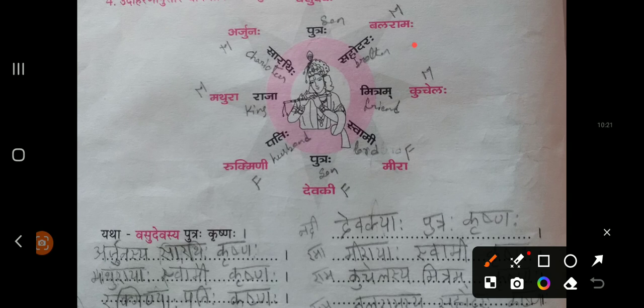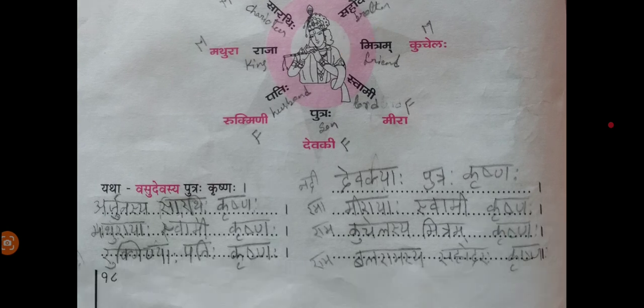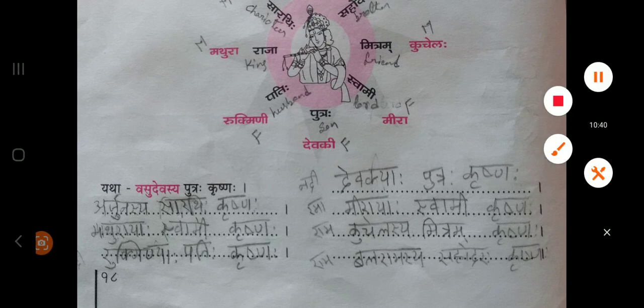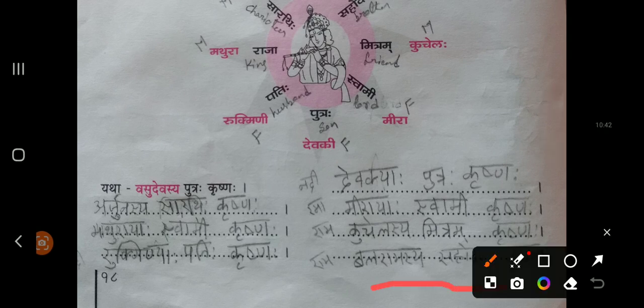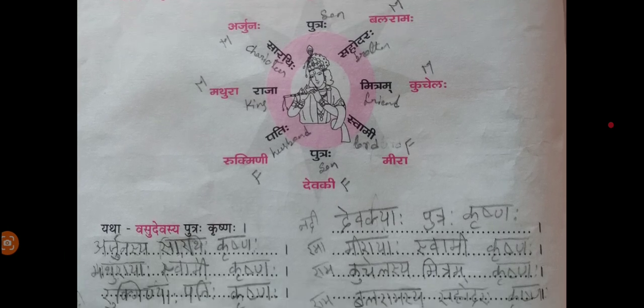See here. Balaramaha Sahodaraha Krishnaha, right? Balaram's brother is Sri Krishna. How you will write Balaram's brother? Balaramasya, right? Where I have written, let me show you. See here. Balaramasya Sahodaraha Krishnaha. Asya you will add since it is a Shashti Vibhakti singular form. Balaram's brother is Sri Krishna.